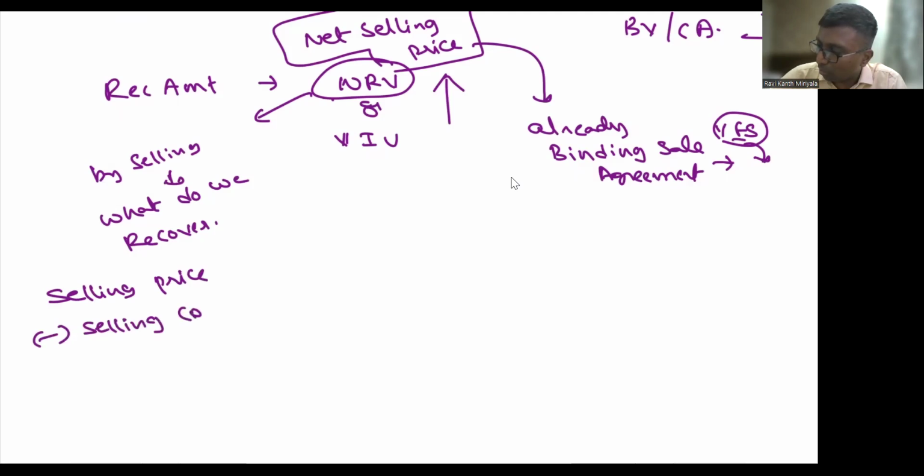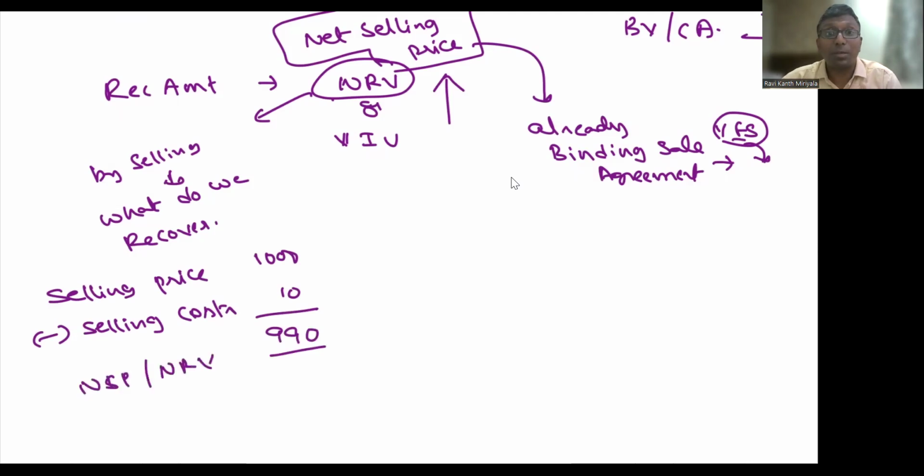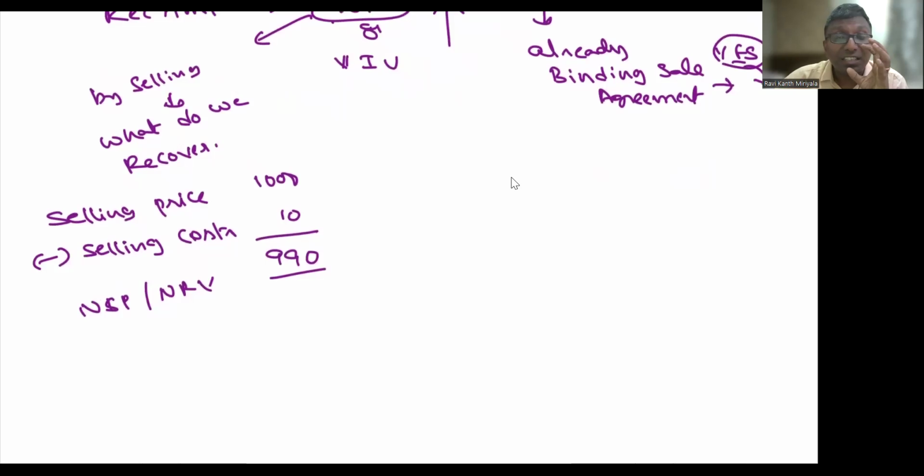Say this is equal to 1,000, this is equal to 10, and this is 9. Either you say NSP or you say NRV. Sir, what is this 10 rupees? This 10 rupees is nothing but what we call incremental cost.